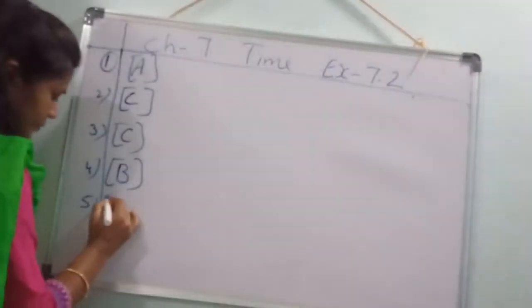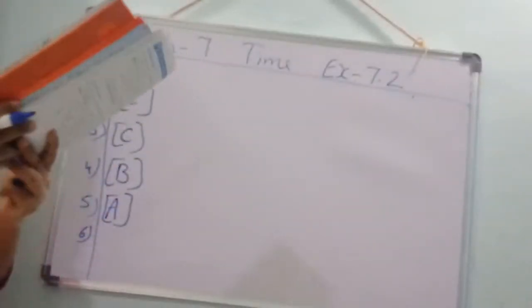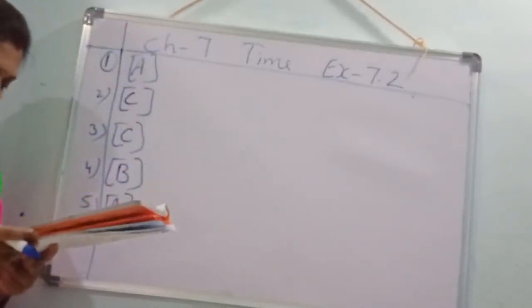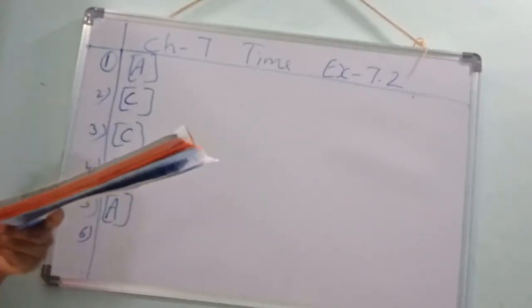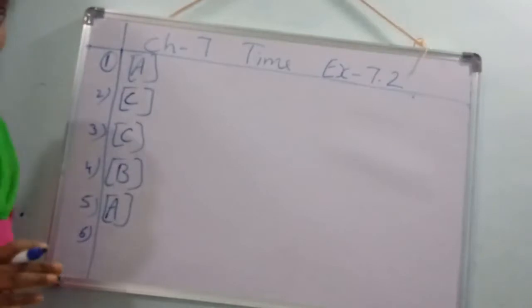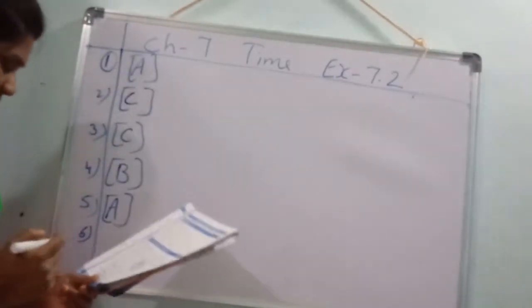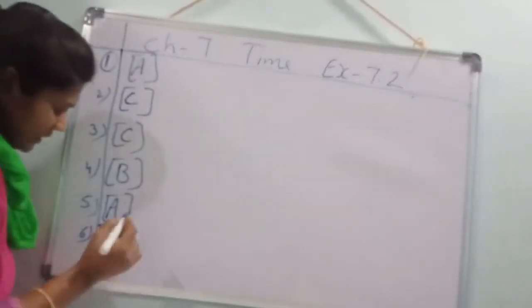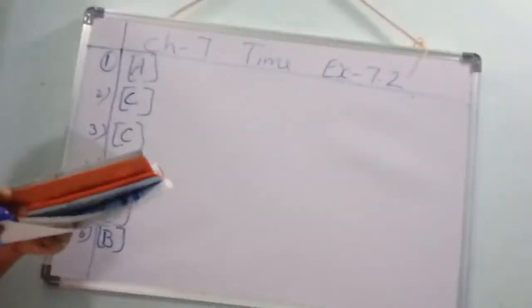Option A. To get the minutes, we multiply the number at which the minute hand points by. Already I told you, you should multiply by 5. Option B.